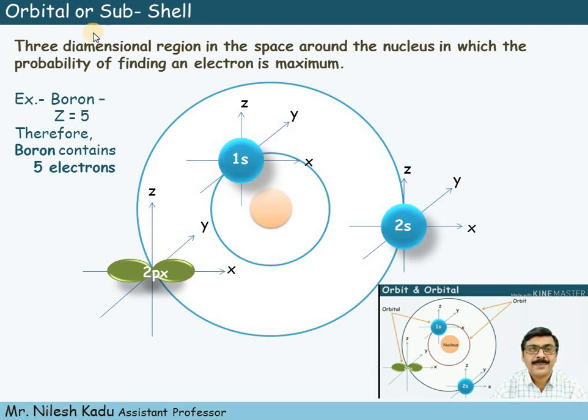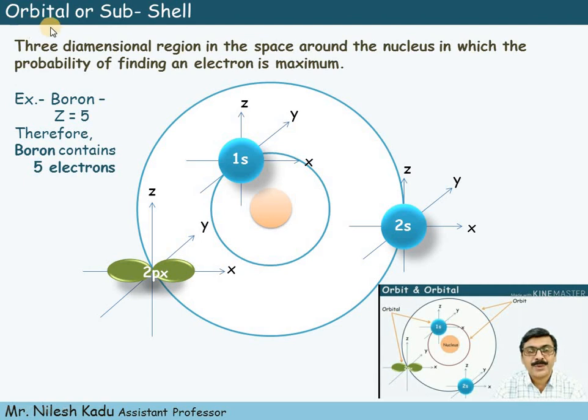To understand the meaning of orbital, I am taking here the example of boron. We know that, friends, the atomic number of boron is 5. Therefore, boron contains 5 electrons. But what is the exact position of the fifth electron in boron? Is it present in 1s, or in 2s, or in 2p? Where is the exact position of the fifth electron in boron?